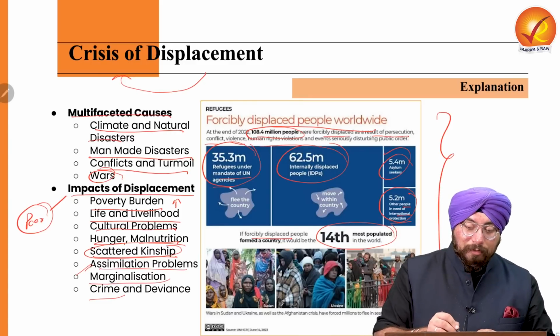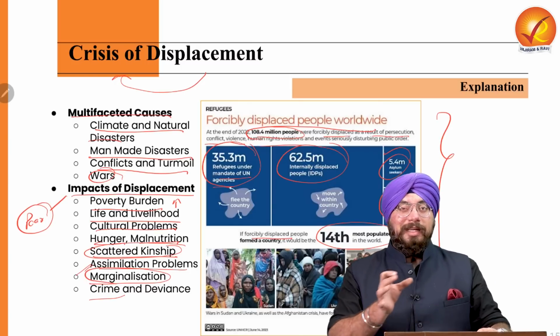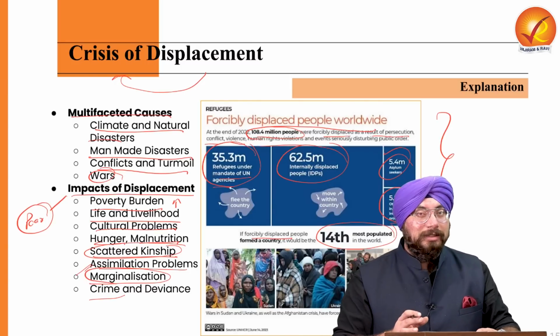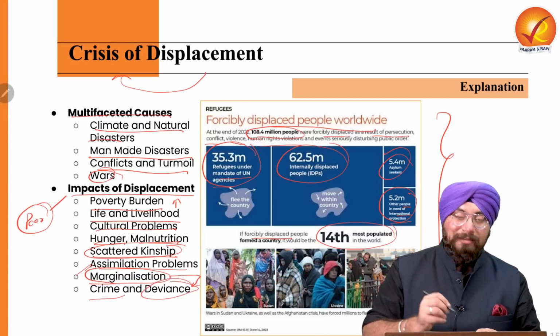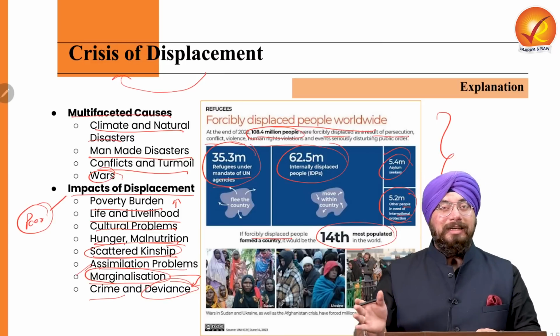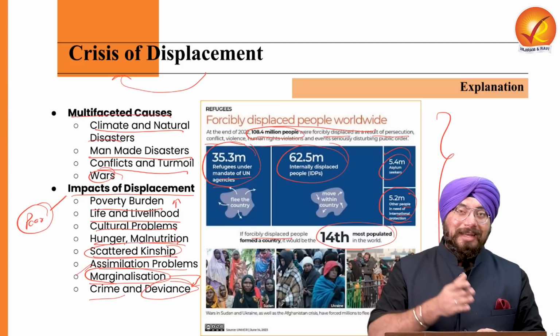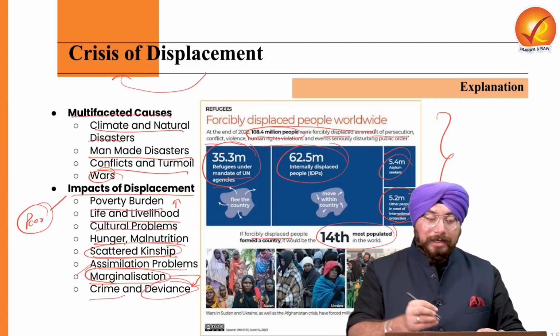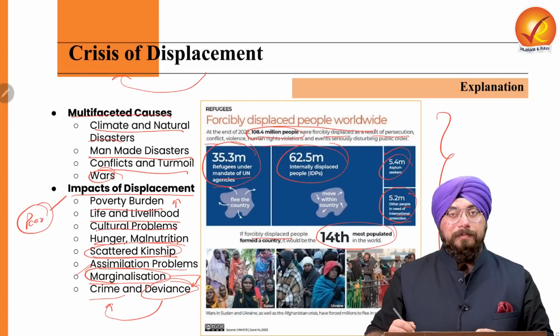Why? Because they will face the issue of marginalization. So if some section of the population gets marginalized, ultimately it will lead to the issue of deviance. That is, they might deviate from the social norms, they might deviate from public order and ultimately resort to criminal activities. Right?